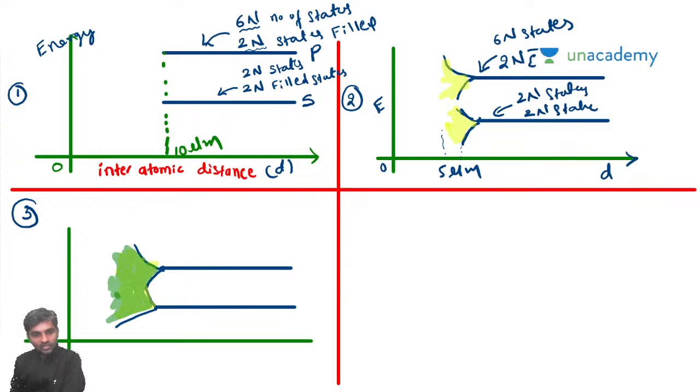Are you getting or not? What I'm saying is that these energy levels are overlapped. If the energy levels are overlapped, what happens here? Earlier, you could simply define which electrons belong to the S orbital and which to the P orbital. But here you will not be able to differentiate between the P orbital electrons and the S orbital electrons. It means the total energy levels will become 8 states,